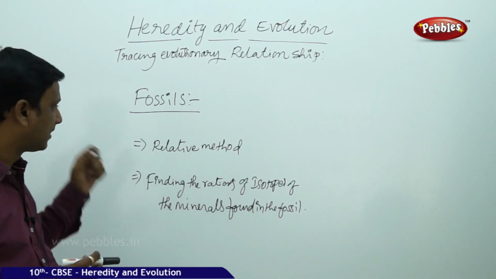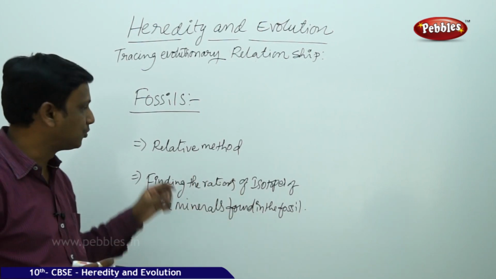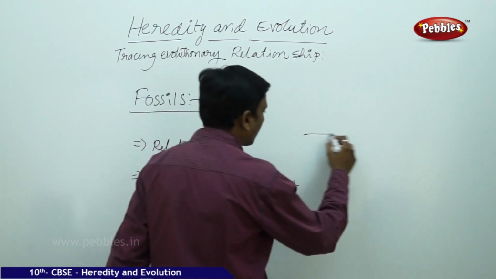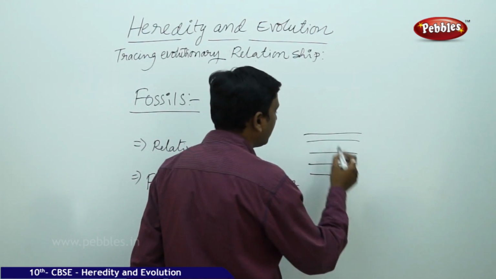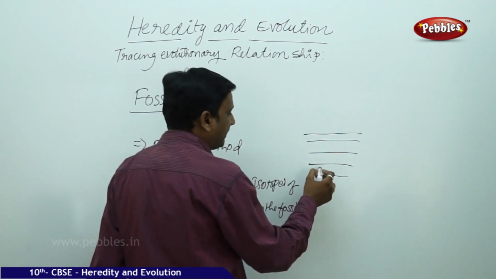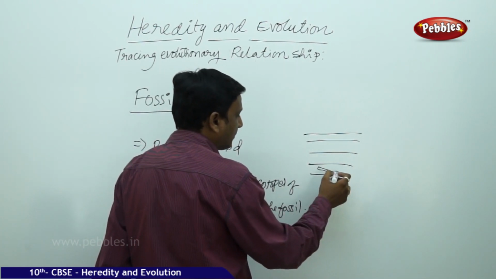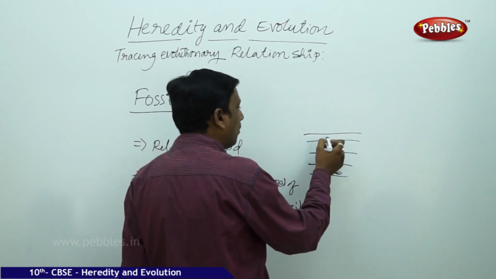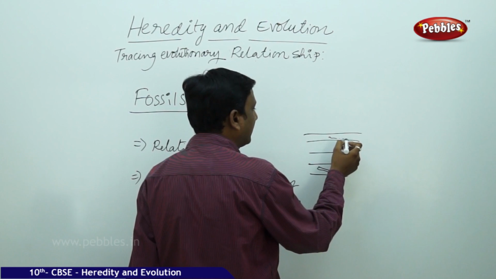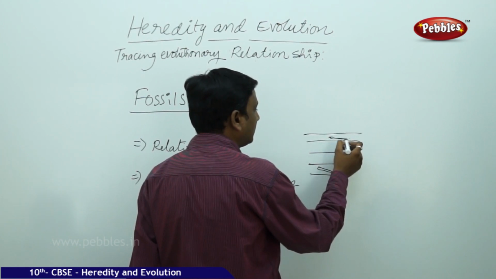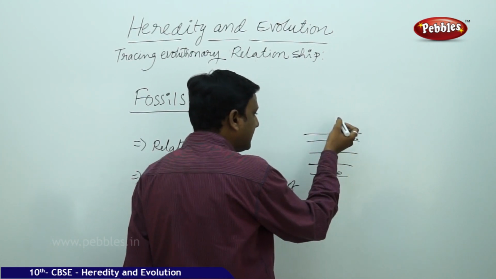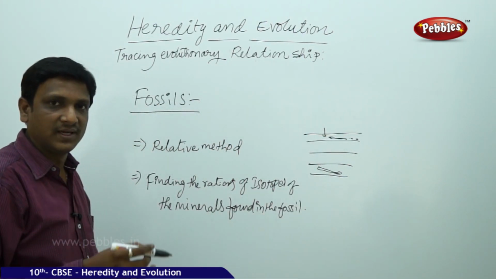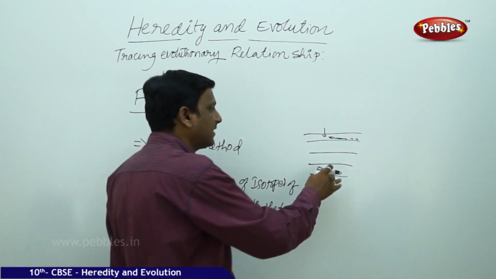But how do they estimate the age of the fossil? By two methods. One is the relative method. Relative method means looking at the layers of the earth, at which layer it is found. We may find the bones of a dinosaur in the bottom layer, because millions of years ago they became extinct, and we may find the bones of some bird like the dodo in a recent layer, because it became extinct recently. The recently extinct animal remains are found in the top layers because the earth is covered layer by layer. From time to time layers are formed.